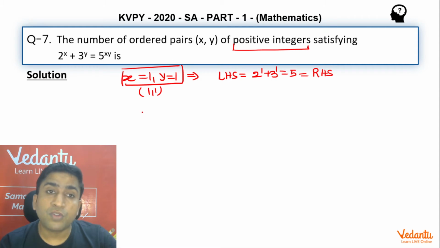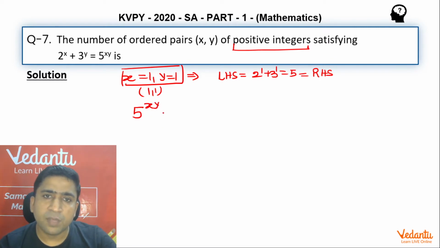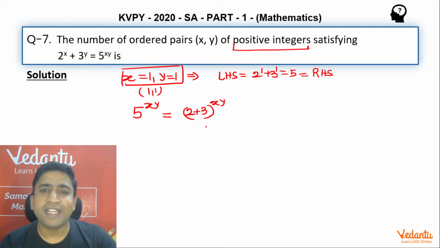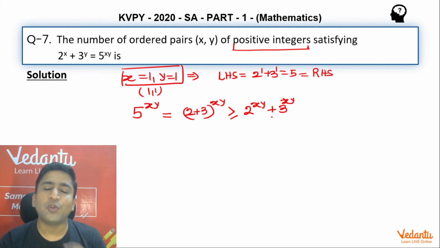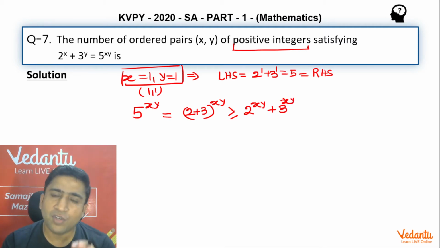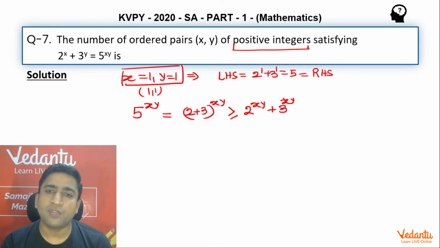Let's try to understand how we're going to deal with that. I'm going to start with the right hand side, 5^(xy). Can I write 5^(xy) as (2 + 3)^(xy)? I hope everyone will agree. And (2 + 3)^(xy) is always going to be greater than or equal to 2^(xy) + 3^(xy), for different positive integer combinations of x and y.